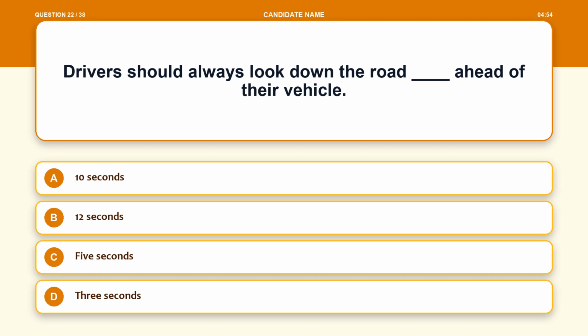Question 22. Drivers should always look down the road blank ahead of their vehicle. Option A, 10 seconds. Option B, 12 seconds. Option C, 5 seconds. Option D, 3 seconds.